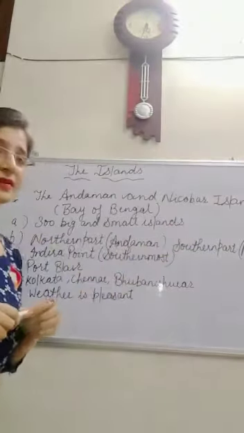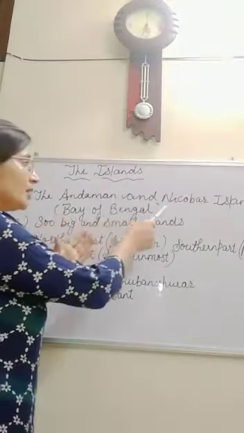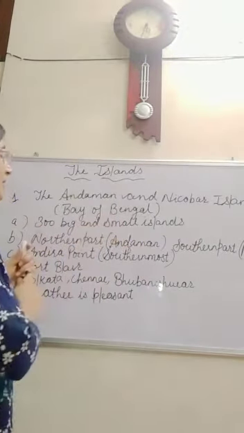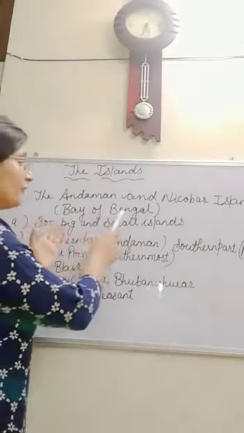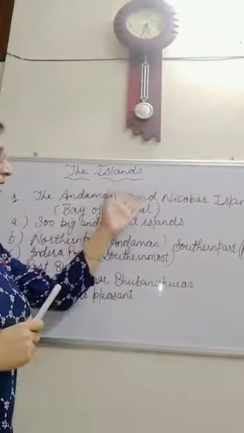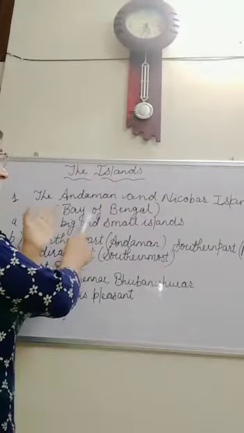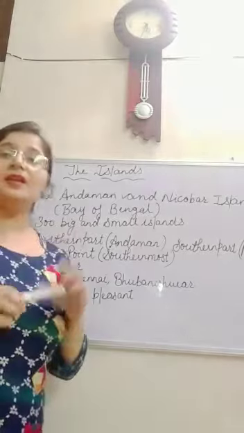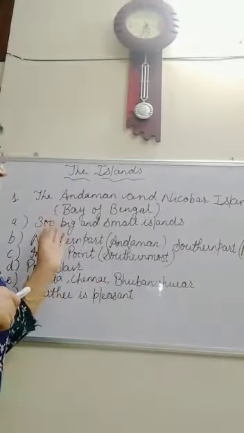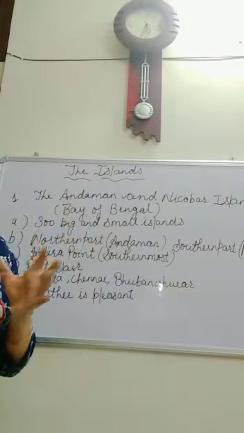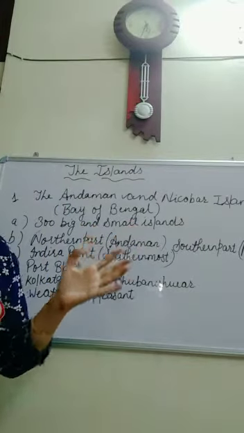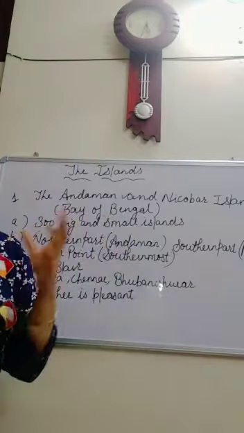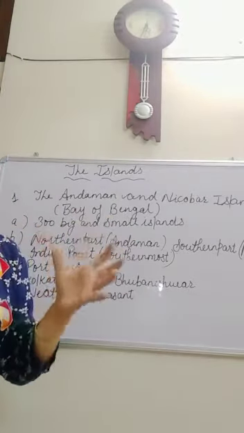So my dear students, where are the Andaman and Nicobar Islands located? They are located in the Bay of Bengal, and it is a group of 300 big and small islands.